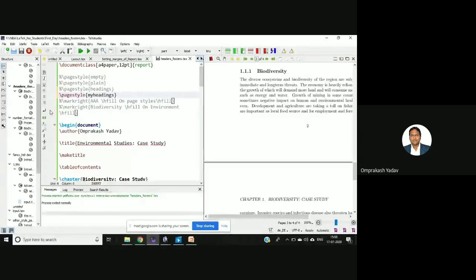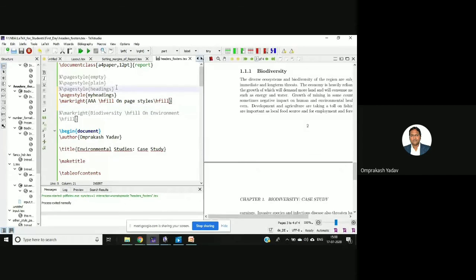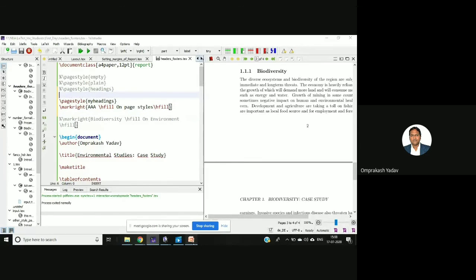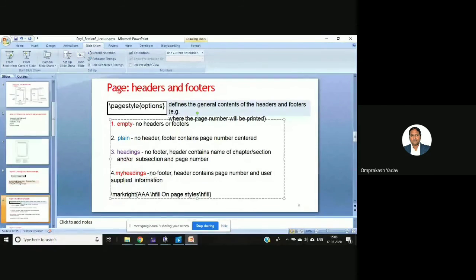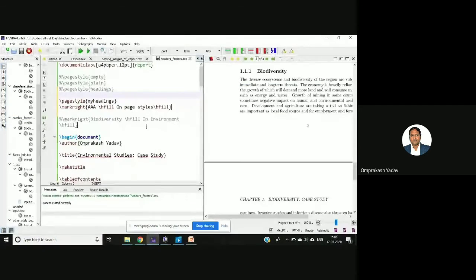Let's see the page style, my headings. Let me show with this one first. So if you see the my headings, it will not have the footer. No footer. Header contains page number and user supplied information. So header will have the page number and user supplied information. So let's see here. I'll run this.